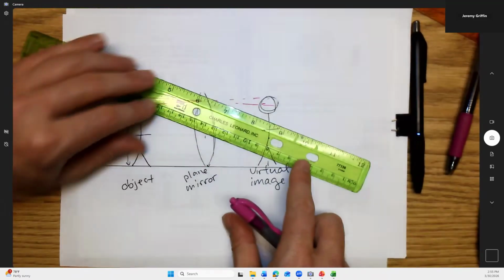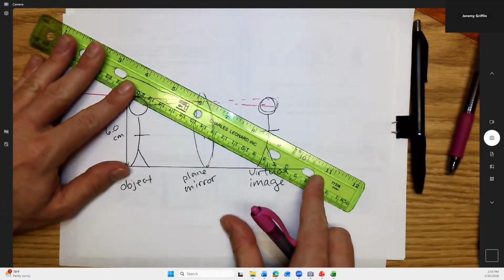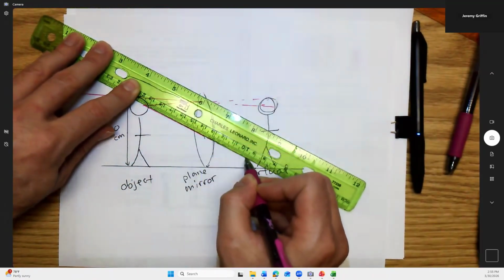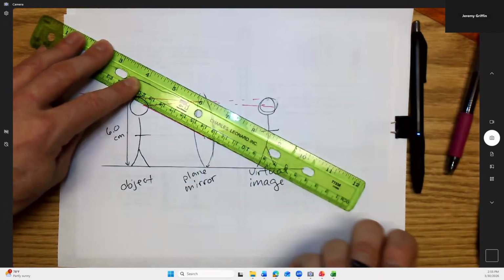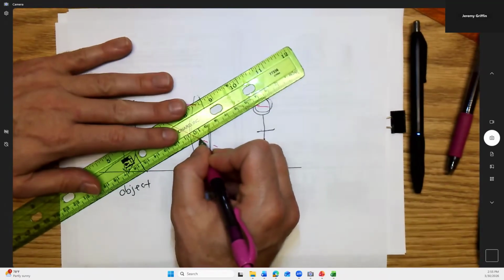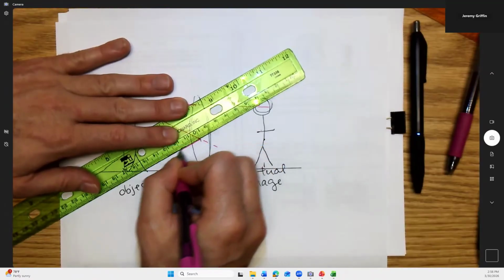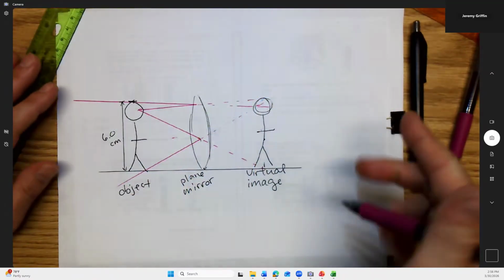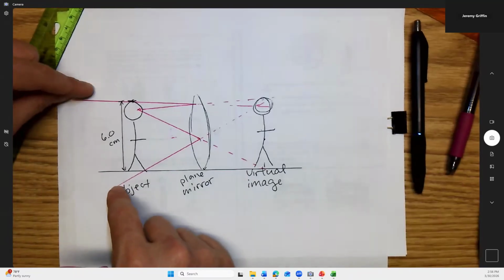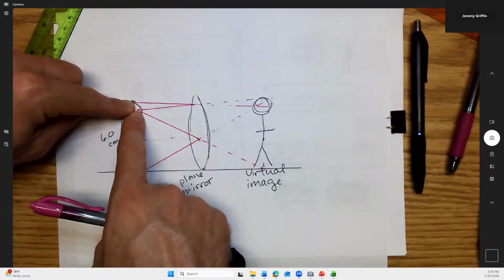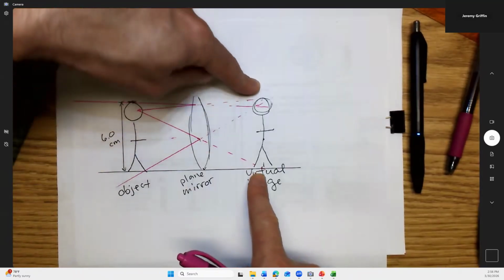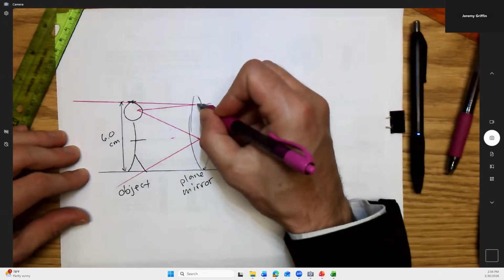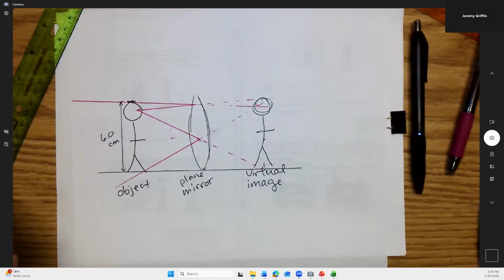Then he looks down at his shoes in the reflection. He says, well, it looks like my shoes are kind of off that way. It looks like there's a light ray coming from that way, which would indicate my shoes or my feet. But really that light ray bounces back in this direction. Something like that. And then you could of course extrapolate into the mirror world that way. So here's a couple rays of light entering his eyeball. And he says, oh, it looks like there's the top of my head and bottom of my feet. Now, do you guys see the amount of mirror he actually needs to see himself?